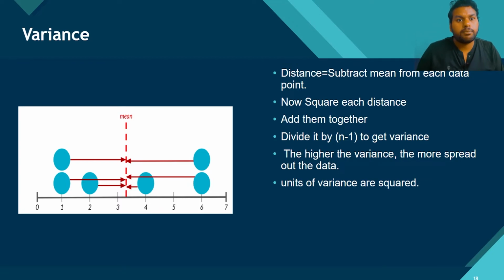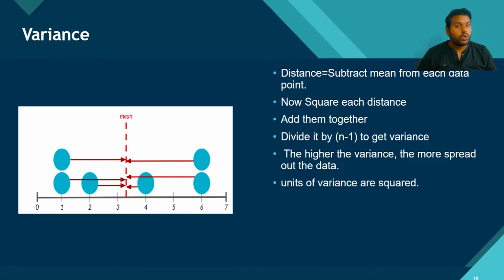When we study inferential statistics, I will definitely try to give this answer. But to make sure our variance is unbiased, we divide it by n minus 1 in place of n. If we divide it by n, then we get a biased estimator. How? That question we will answer later in our section.